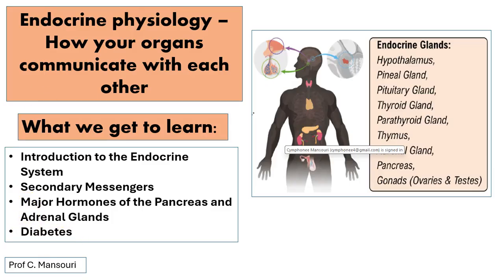Now, the endocrine system sends messages throughout the body, but we also know that the nervous system also sends messages throughout the body. So the question becomes, what makes the endocrine signals so unique? That's going to be our focus for this overall lecture. Let's go ahead and get into our introduction.